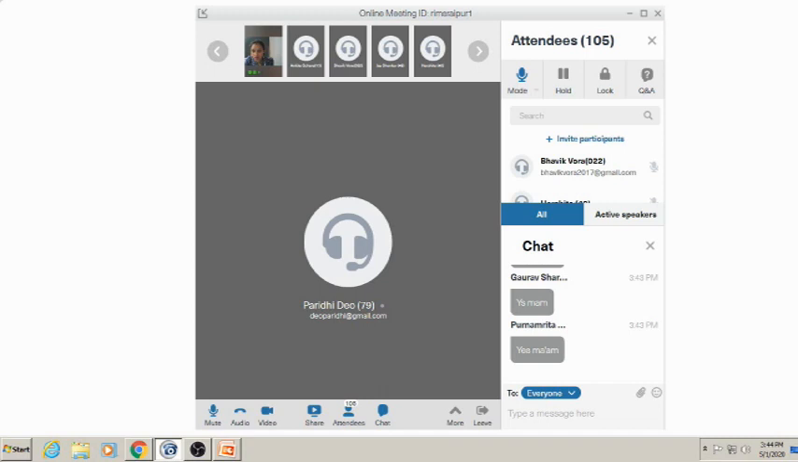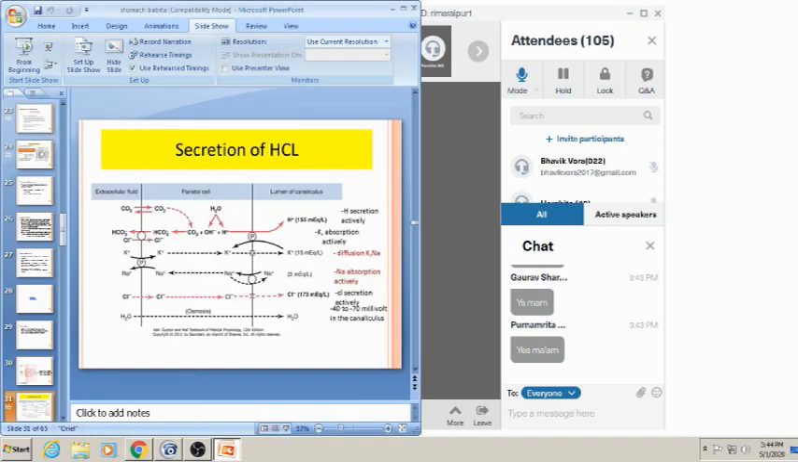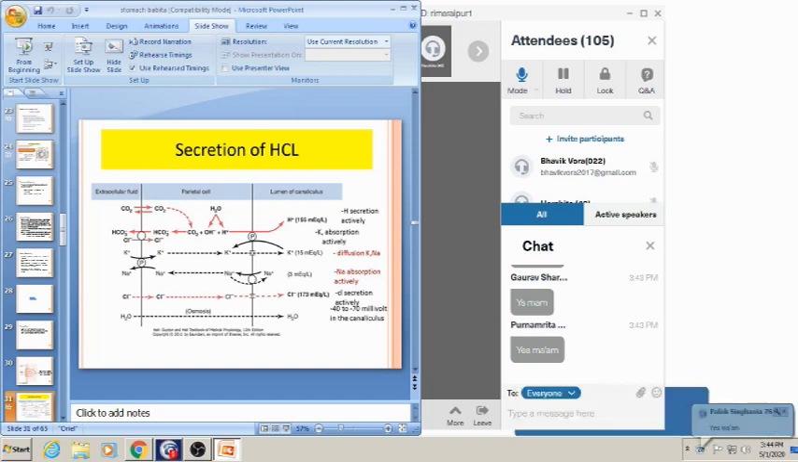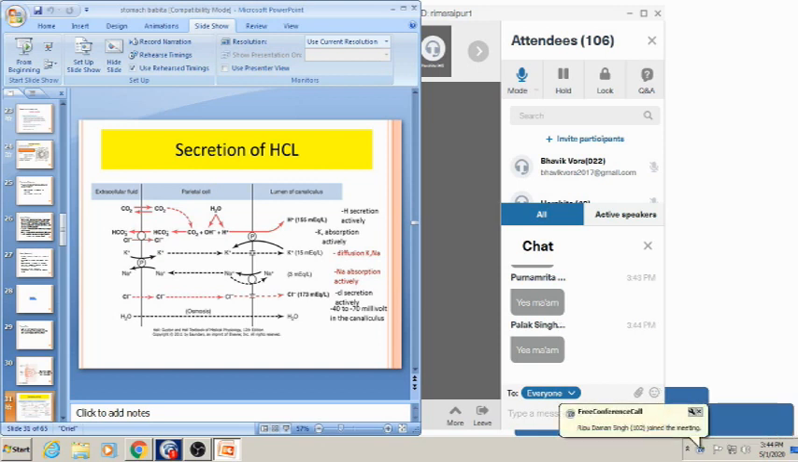Okay, the chloride ion comes from the blood into the parietal cells, and from there to the lumen of the canaliculus. The chloride ion is actively transported into the canaliculi of parietal cells. So there is H plus ion and chloride ion, so there is formation of HCl.